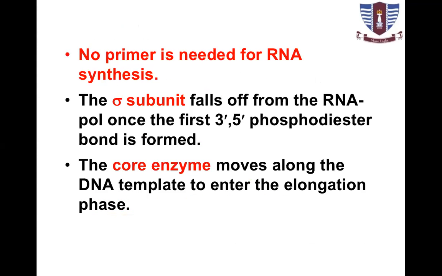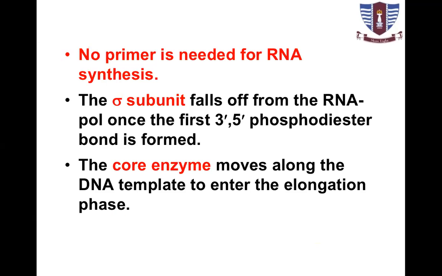No primer is needed. The sigma subunit binds and falls off from the RNA polymerase once the first phosphodiester bond is formed. It means the sigma factor first binds, recognizes, opens it, and calls for the rest of the four subunits to complete the catalysis to start the transcription.